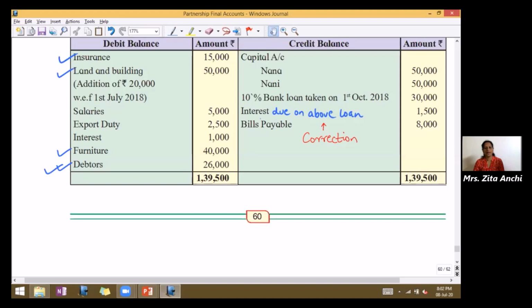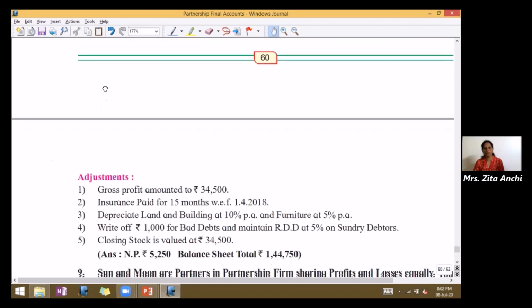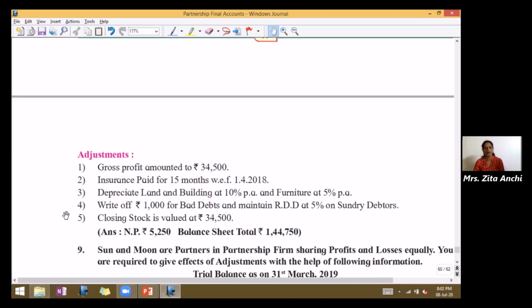Two adjustments there. One is bad debts, the other is RDD. So double tick. And then closing stock is valued at rupees 34,500. So that we will do it while doing the adjustment. Now you will take your notebooks. In the notebook, take the double page, write down